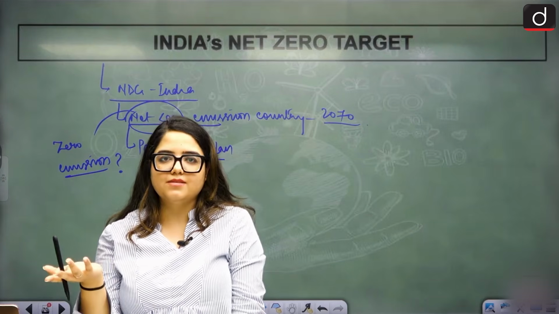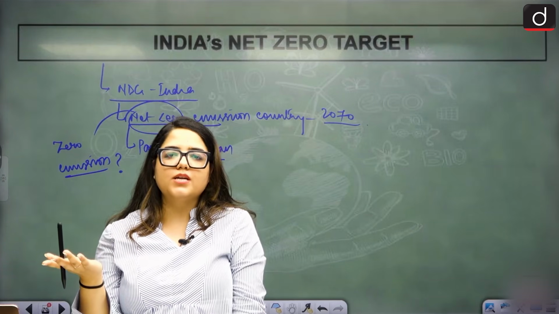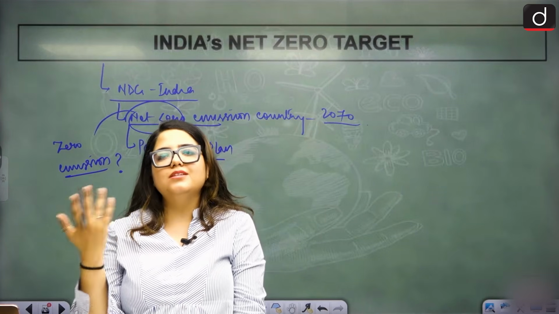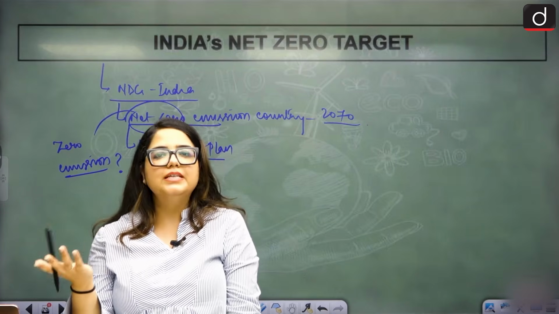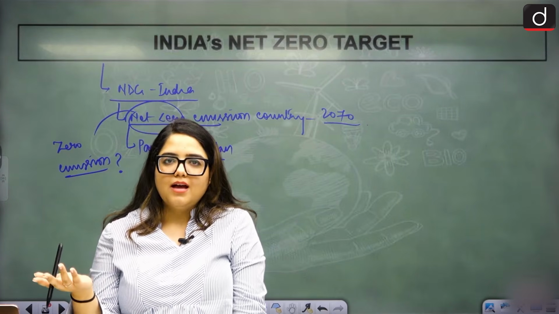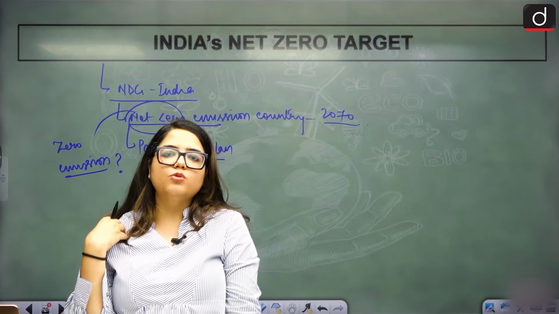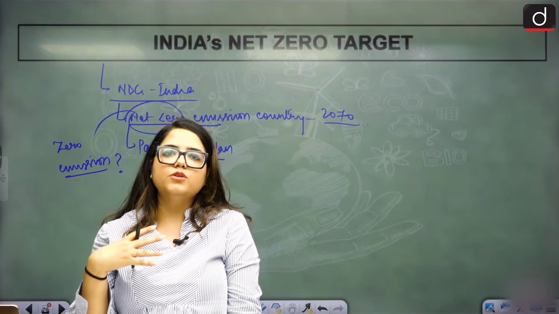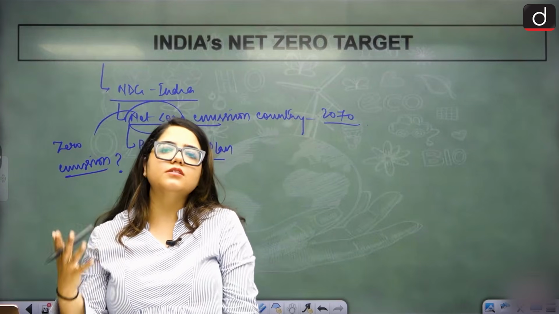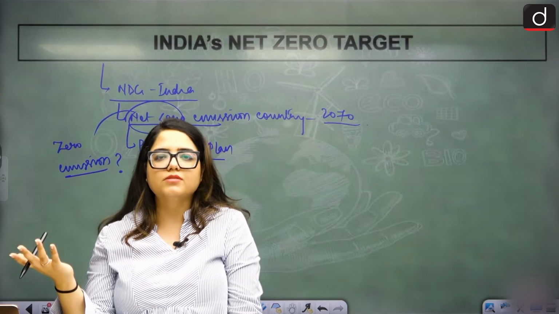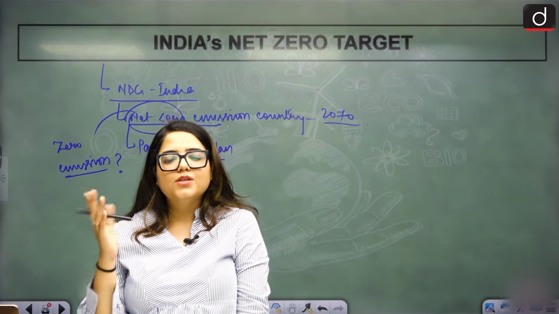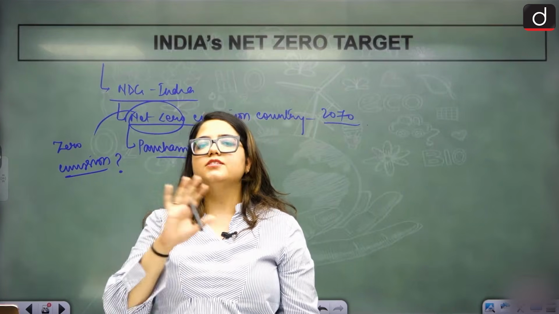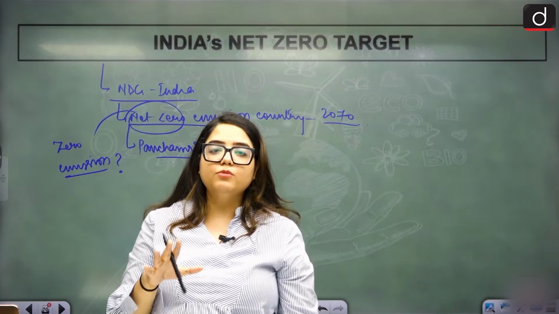How will we live otherwise? And if we are leaving carbon dioxide, naturally there is a release. And even if we try to control anything and everything, the area around us is not going to allow us to manage the heat and the earth and the sun. So net zero is possible, but not zero emission. This does not mean that the emission will be zero, the net will be zero.